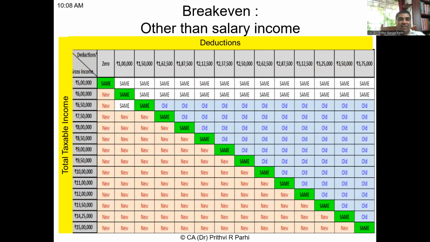For example, if his income is, let us say, 9 lakh rupees and his deduction is 2,50,000 rupees, then you can say 9 lakh rupees, 2,50,000 rupees, old scheme is better. Right. If deduction is up to 2,37,500, then it is same. If it is 2,12,500, the new scheme is better. So like this, one can compare. This will be helpful. You can again pause the video and refer to this chart.